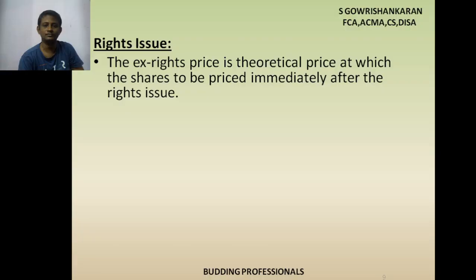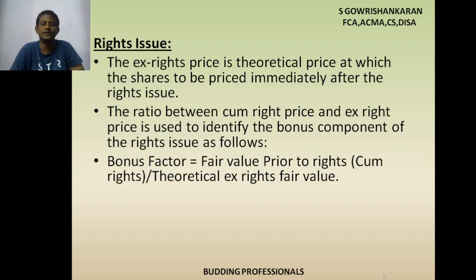How to calculate? The formula for this one: the ratio between the cum-rights price and the ex-rights price is used to identify the bonus component of the rights issue as follows. Bonus factor equals fair value prior to rights divided by theoretical ex-rights fair value.